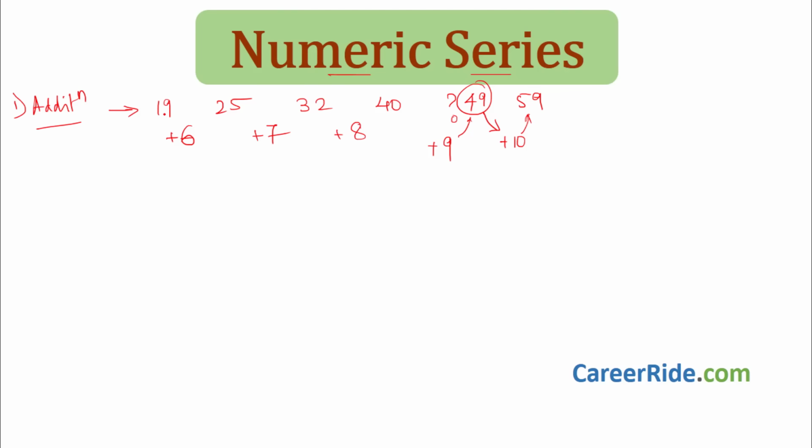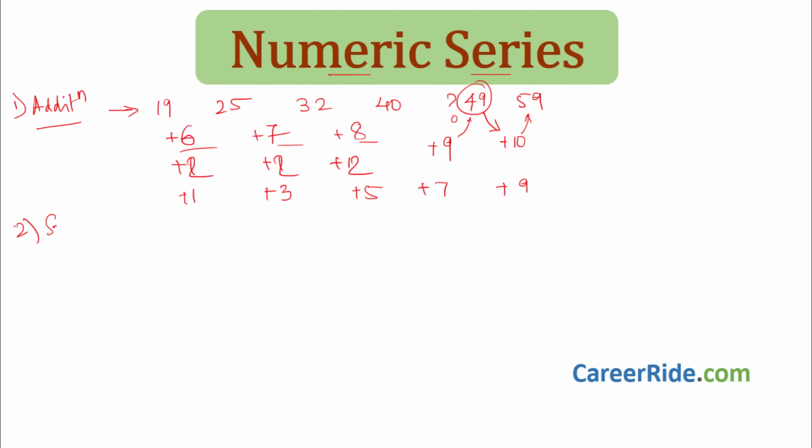To the previous number, you add something to get the next number. Again, you add something over here to get the next number. Now here there's plus 6, plus 7, plus 8, plus 9, plus 10. Okay. They might even add plus 1, plus 1, plus 1, or plus 2, plus 2, plus 2, or they might even add say odd numbers, right? So first they'll add 1, then they'll add directly 3, then they'll add 5, then they'll add 7, then they'll add 9. Only odd numbers might be added, or only even numbers might be added. Addition can be of anything. So when you determine that it is an addition series, you just need to find out the pattern as to what exactly is being added.